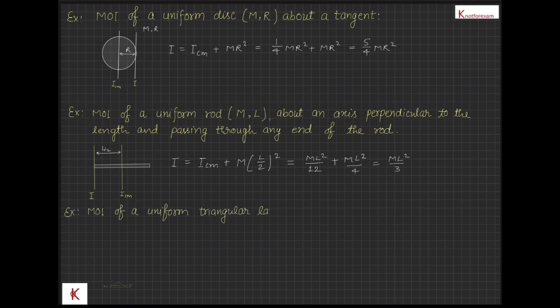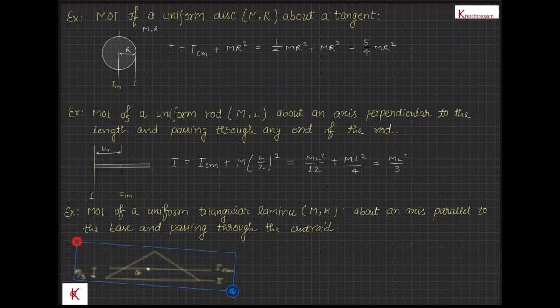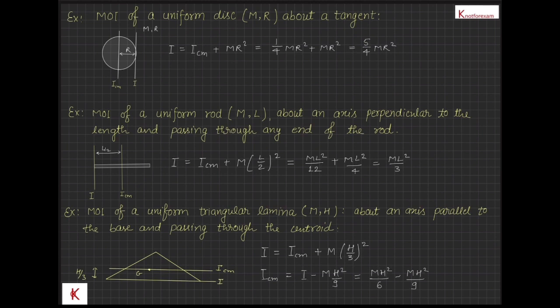Let's find moment of inertia of a uniform triangular lamina of mass m and height h about an axis parallel to base and passing through the centroid. If you look at the figure and apply parallel axis theorem, then you get I will be equal to I_CM plus m(h/3)². Since I is equal to mh²/6, then you will get I_CM is mh²/18.